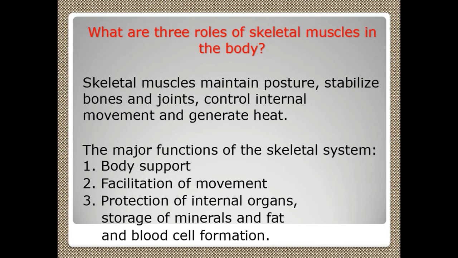So what are the major functions of the skeletal muscle system? They are responsible for body support, like giving posture and stabilizing the bones and joints. Then facilitation of movement, body movement, legs and hands movement. Then protection of internal organs, storage of minerals and fat, and blood cell formation. Bone marrow is where blood cell formation occurs, and skeletal muscles help with that also.